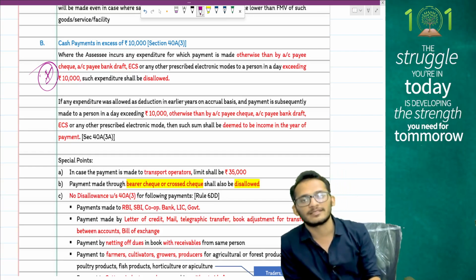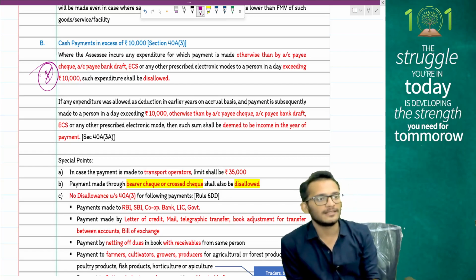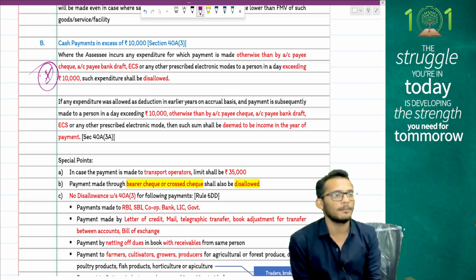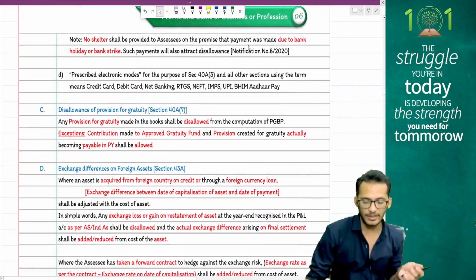Payments made on bank strike day, not allowed. You have to make payments on a bank strike day even by permissible modes. That is what the section comes and clarifies.